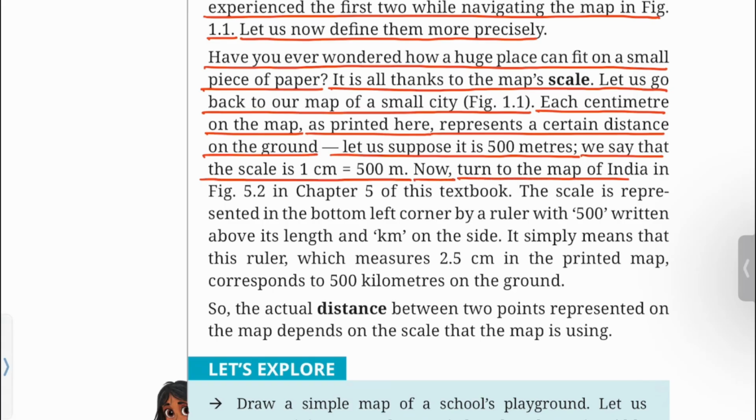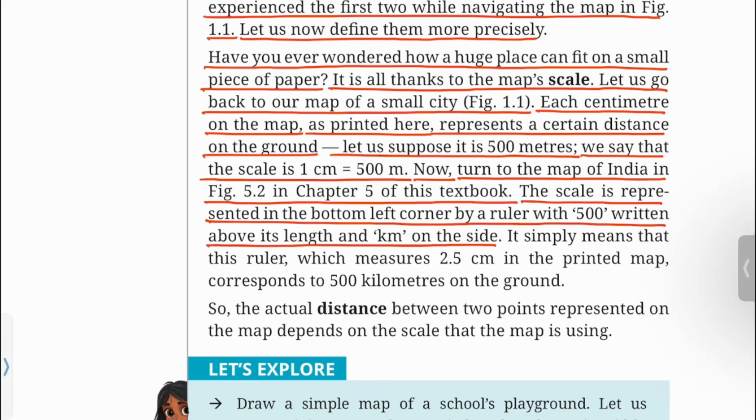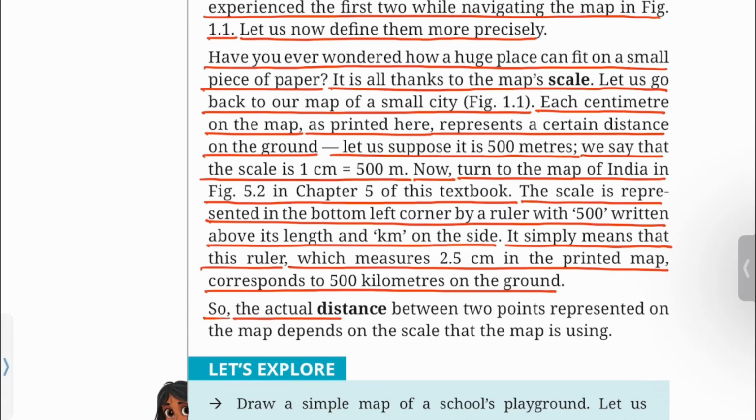Now turn to the map of India in figure 5.2 in chapter 5 of this textbook. The scale is represented in the bottom left corner by a ruler with 500 written above its length and kilometer on the side. It simply means that this ruler, which measures 2.5 cm in the printed map, corresponds to 500 km on the ground. So, the actual distance between 2 points represented on the map depends on the scale that the map is using. Let's move to chapter 5 and see figure 5.2.